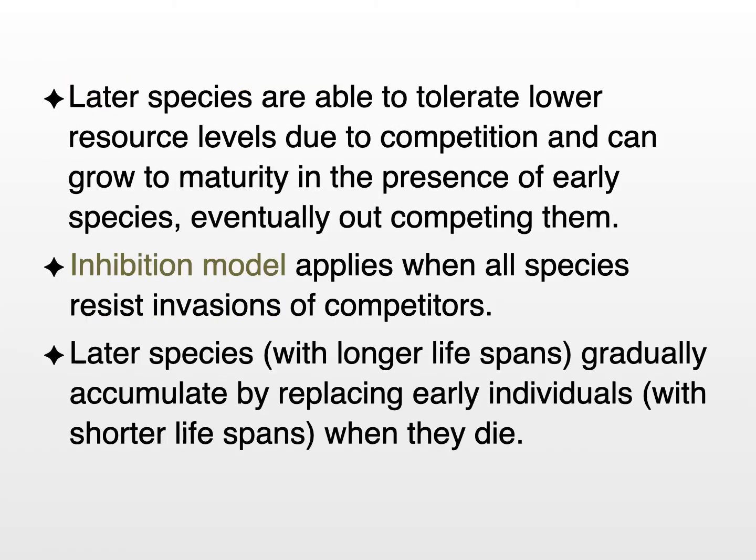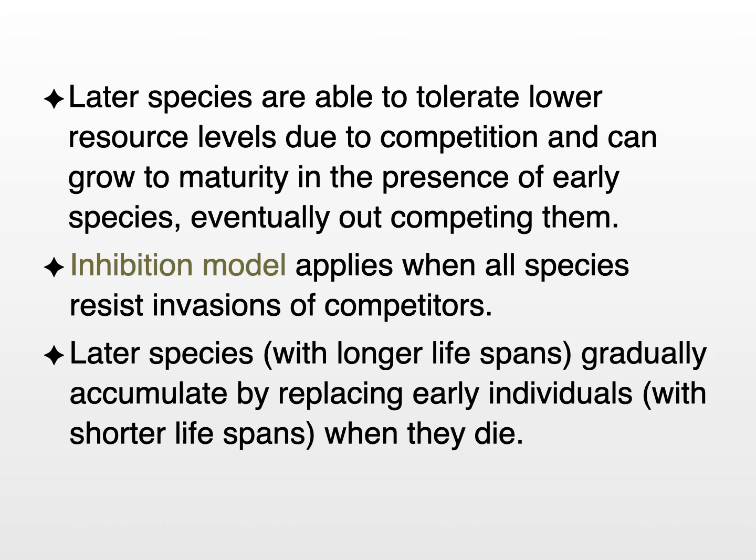Okay, the inhibition model applies when all species resist invasions of competitors. It's sometimes referred to as a model that involves competition for space. The reason certain species accumulate with succession is because they have longer lifespans, and they gradually accumulate in a statistical sense by replacing early individuals, which have short lifespans.